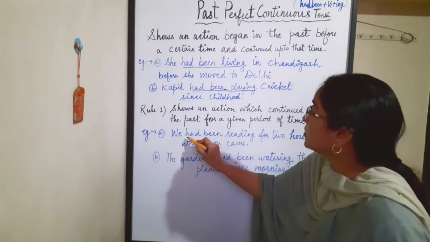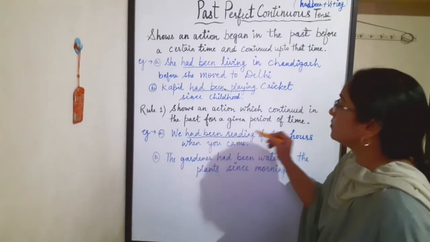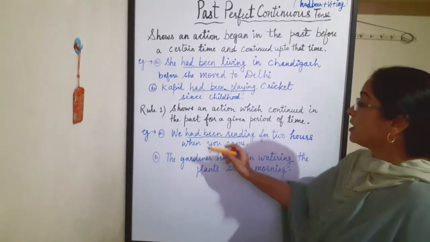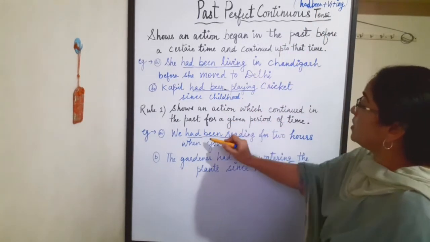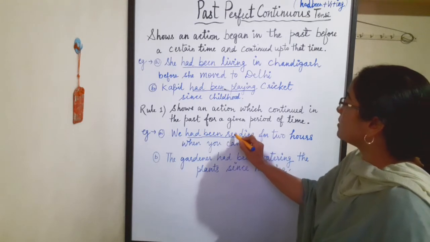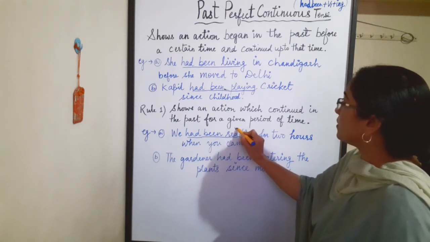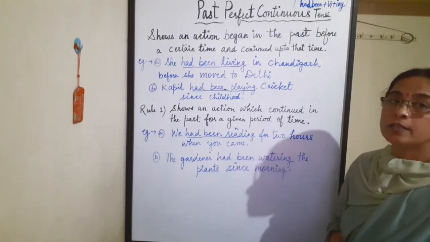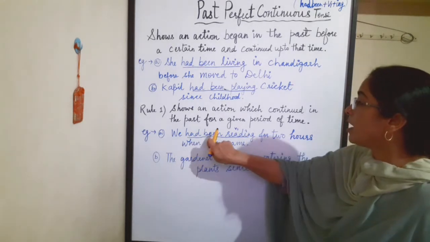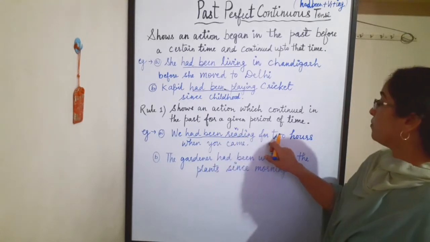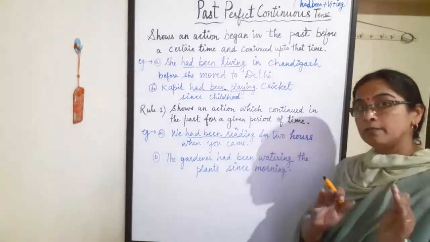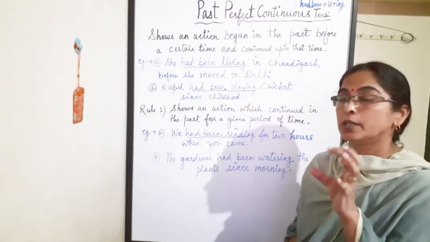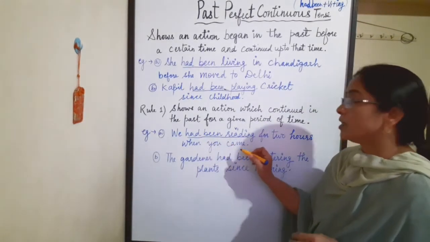Now in this example, had been reading, this tells us about the use of past perfect continuous, that is had been. We are using had been here, and V1, read is the first form, and along with that we are using ing. So it becomes we had been reading for 2 hours, means they were busy reading for 2 hours, for a particular time period when you came.